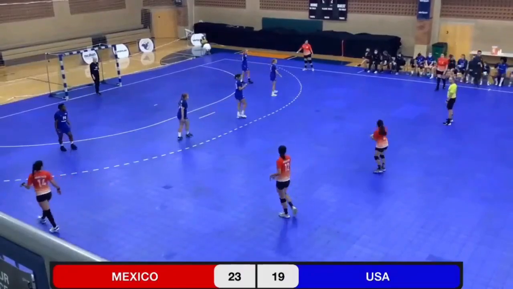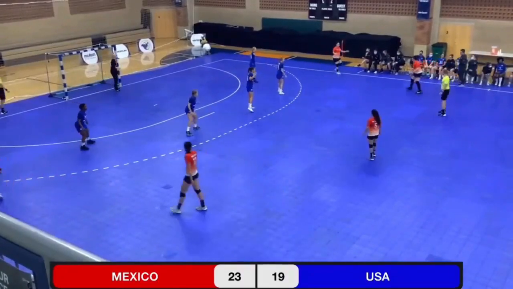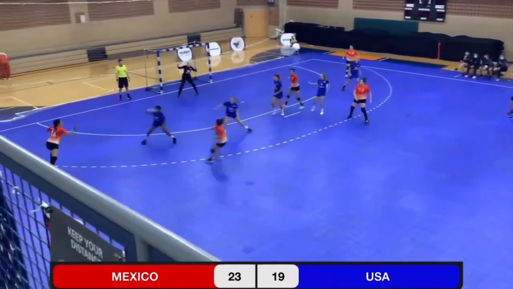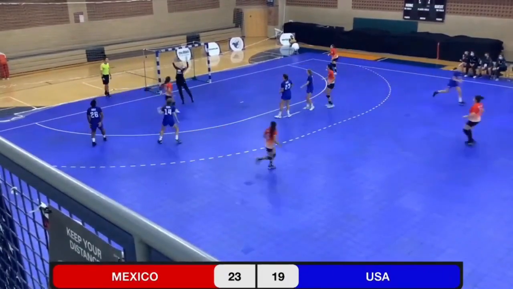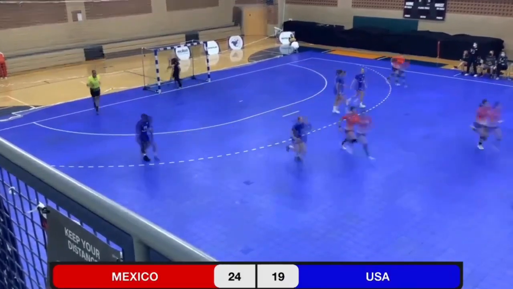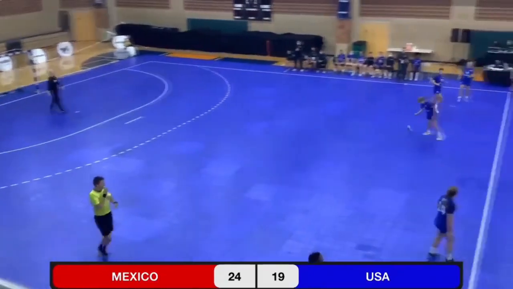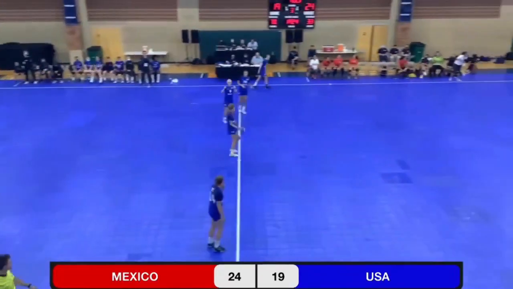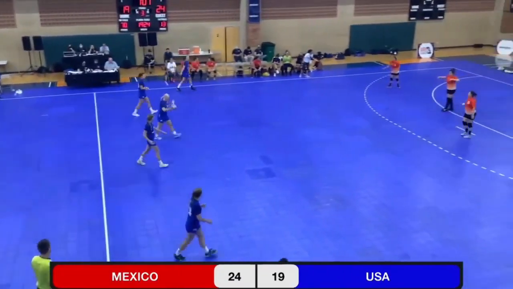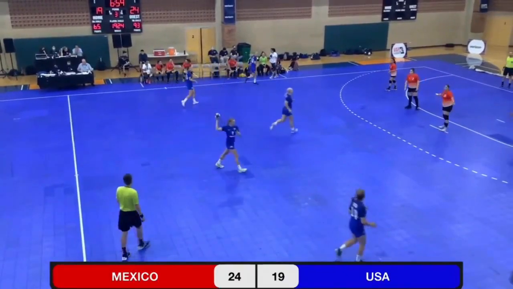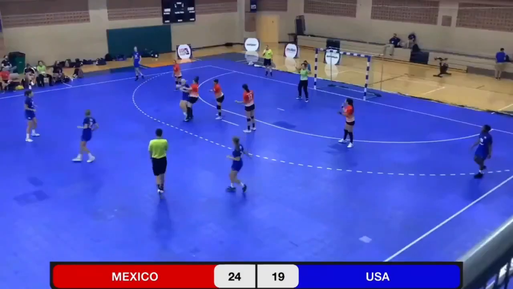For a moment there, I thought there was no goalkeeper on the floor for Mexico, but there is. We have 5-on-5 now. As Gallegos is able to lob it over Mermo. Brown to Norden.